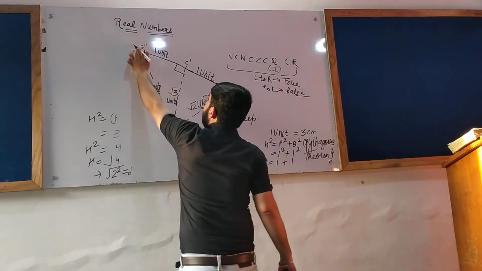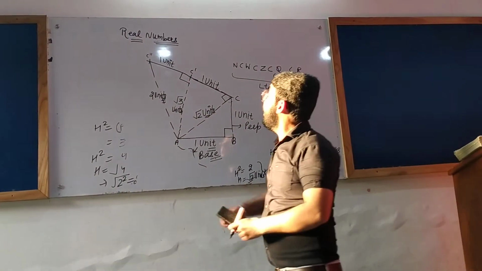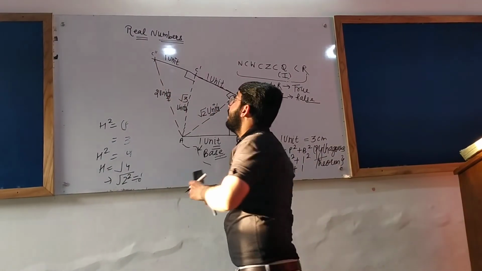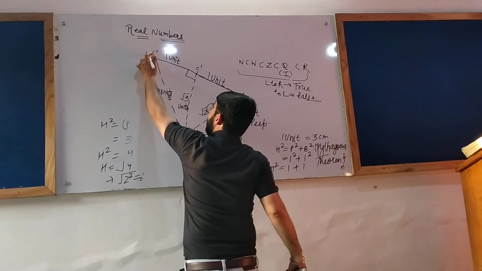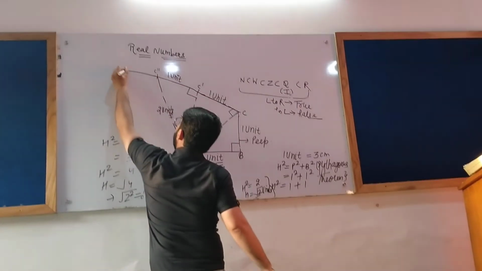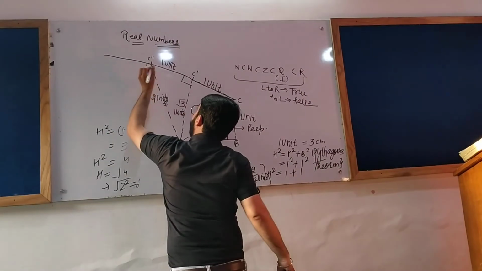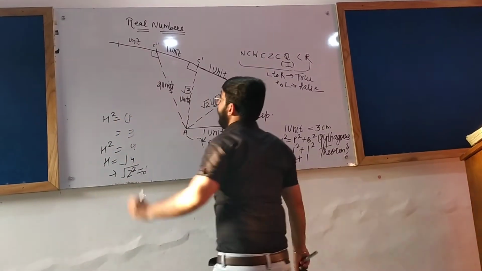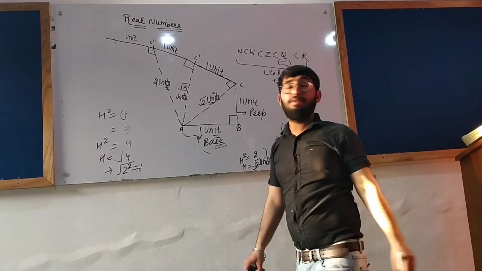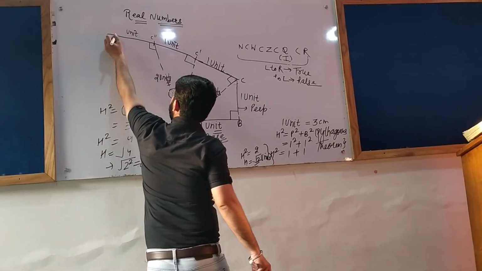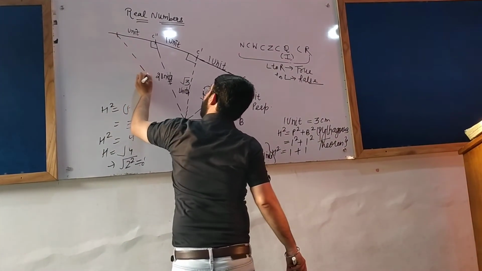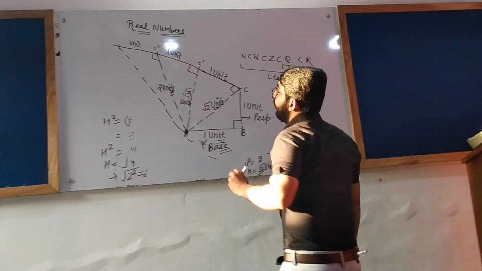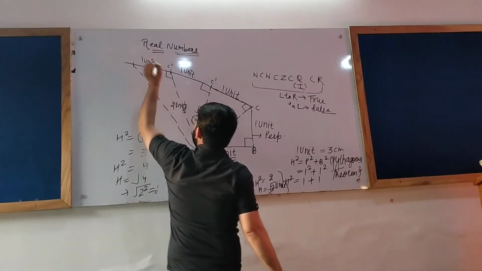Taking AC double dash as the base and C double dash as the center, keep your protractor at C double dash and draw a perpendicular with the help of the protractor. Cut it 1 unit again. Now join it from point A. This is 1 unit.